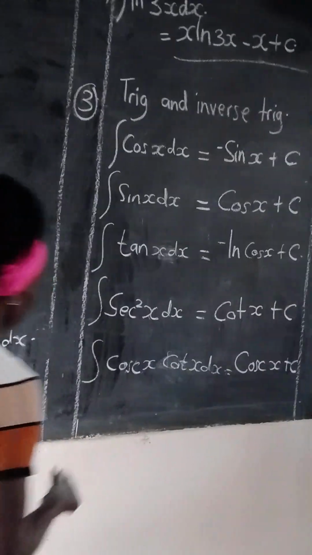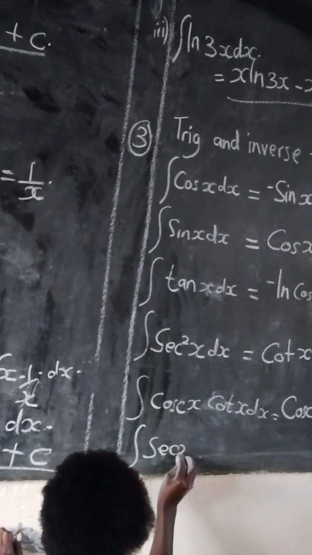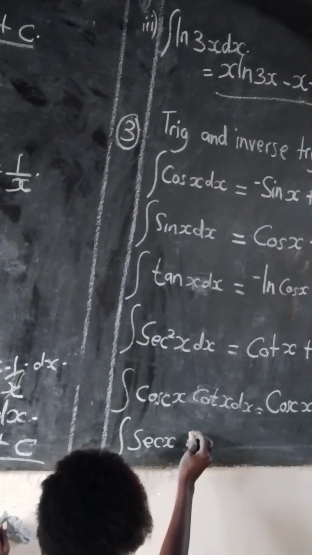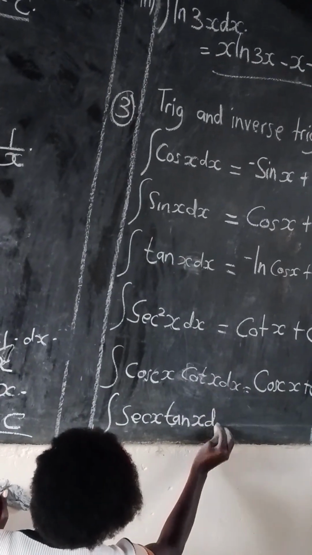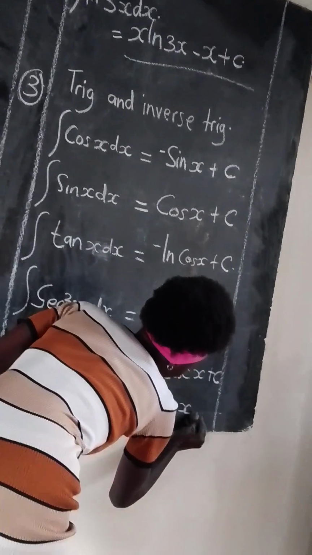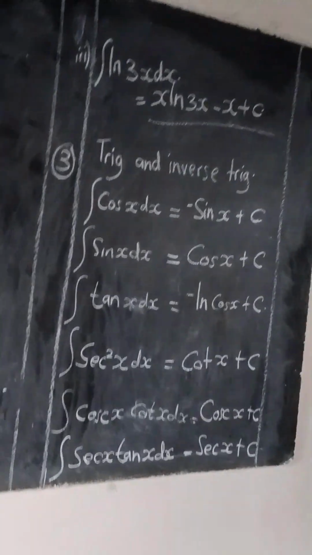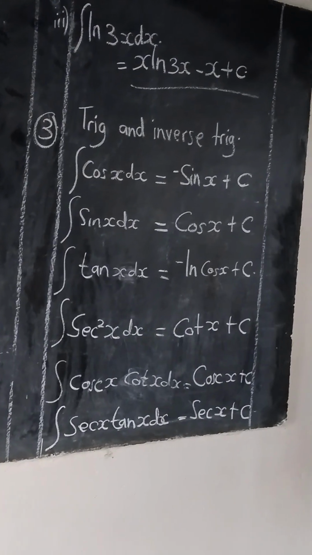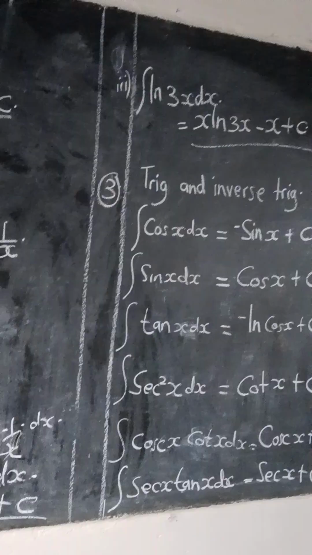And we also have this: if you integrate sec x tan x dx, we get sec x plus c. Identify those, be able to note those, because they are going to govern us as we do the examples dealing with it, all that stuff.